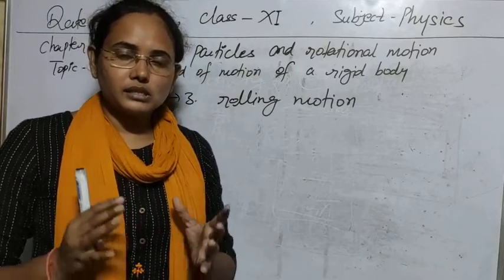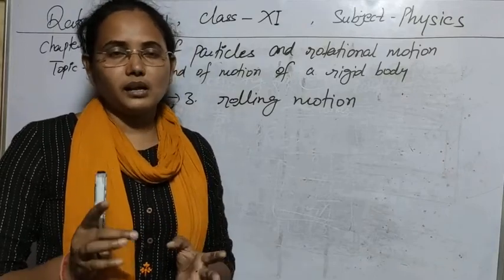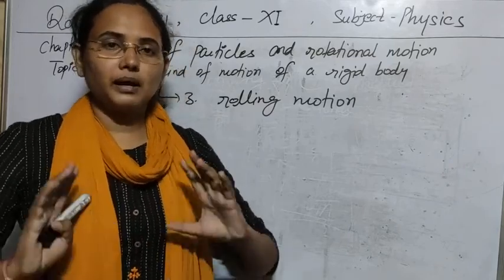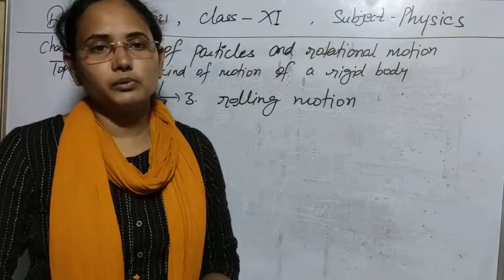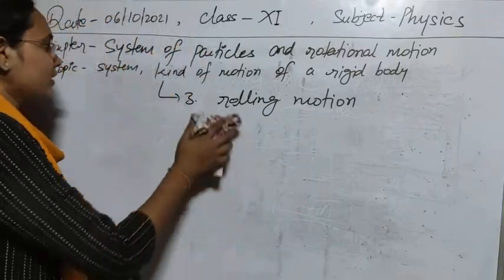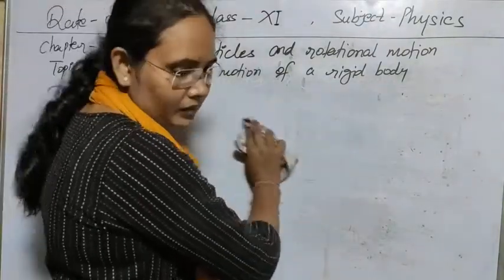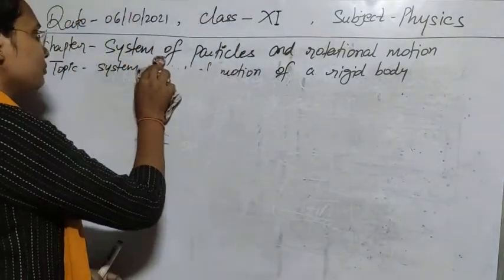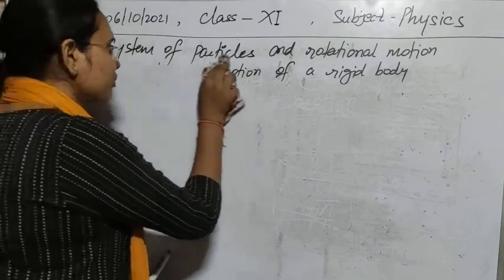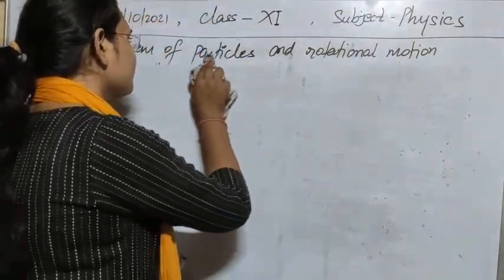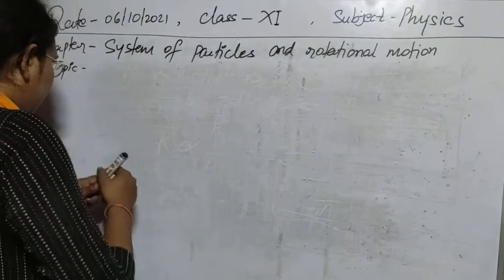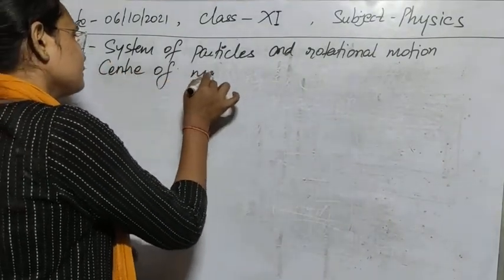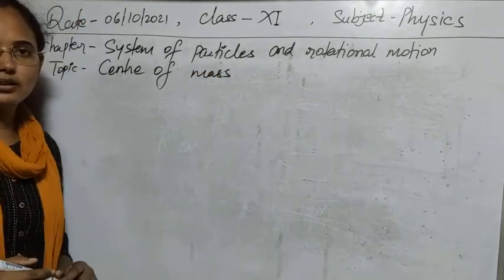We are going to discuss the system of particles, which means that in place of the motion of one particle, we are going to discuss the motion of all the particles of which the system is composed. So let's start our topics one by one. The first topic we will discuss, to understand the motion of a system or rigid body, is the center of mass. So what is the center of mass?